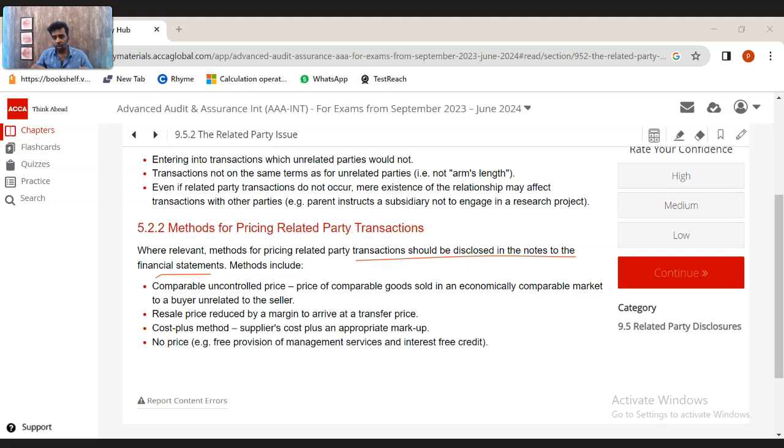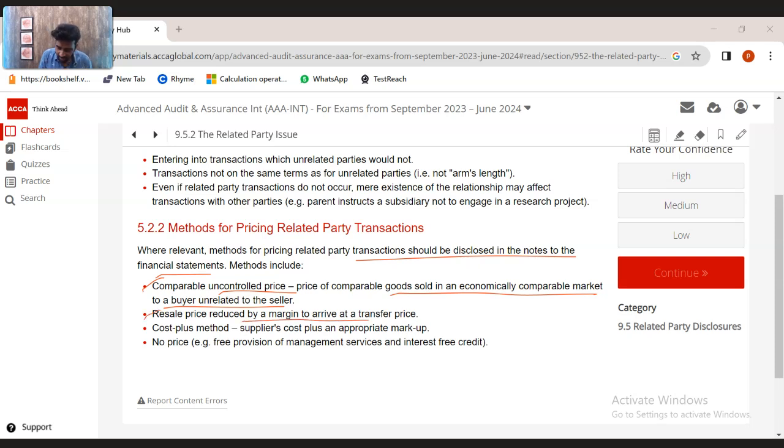Further to that, what transactions you are doing and at what prices should also be very clearly mentioned. Methods could be the comparable uncontrolled price. Price of comparable goods sold in a comparable market to an unrelated buyer. Like what is the price at which you are selling the product in a common market? That is the number one thing that you look at when it comes to pricing related party transactions.